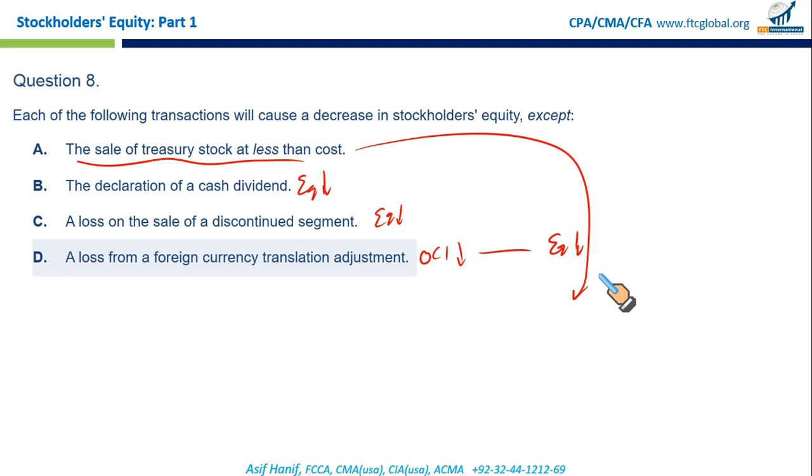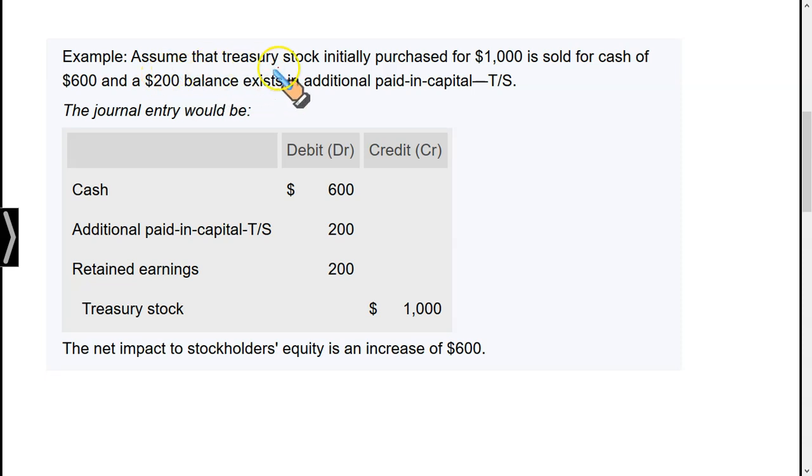Let me give you an example. Assume that the treasury stock initially purchased for 1,000 is sold for cash of $600. Clearly there is a loss. So now the question is, how does it increase your equity? That's interesting. Related to this 1,000 stock purchase, a 200 balance exists in additional paid-in capital previously. So what entry do you pass? You receive cash, so yes, you will debit cash.